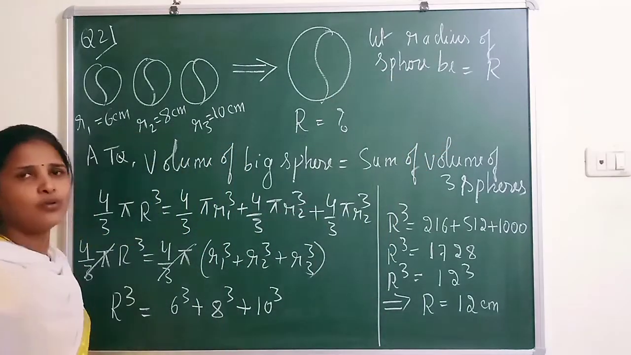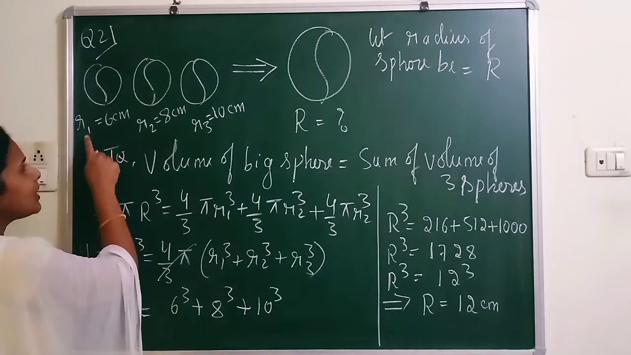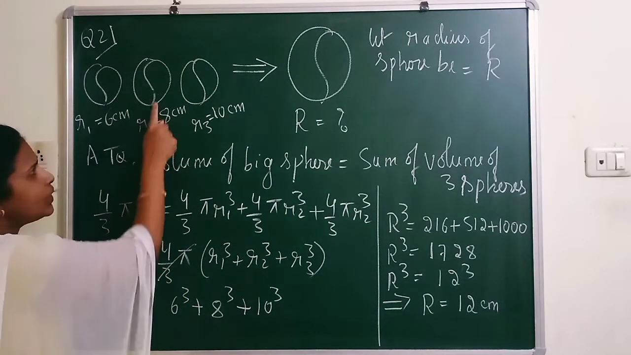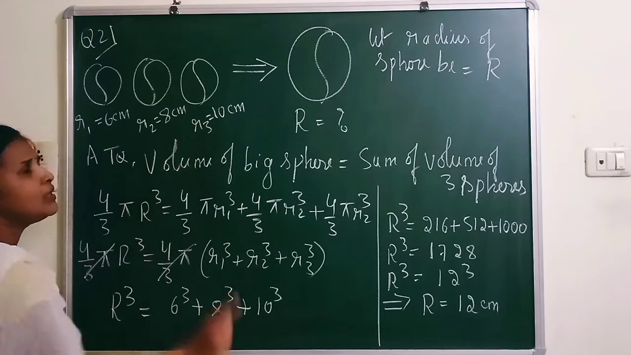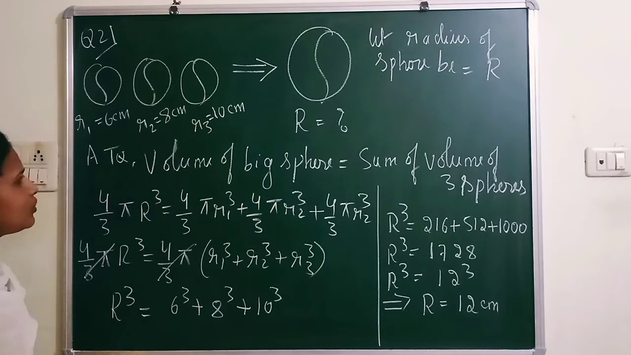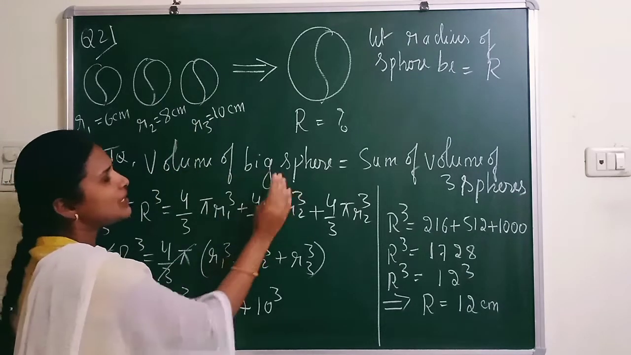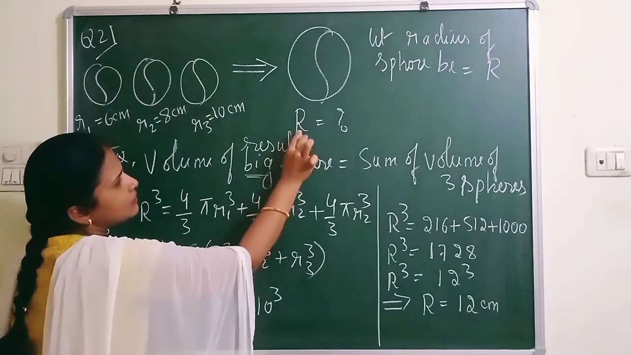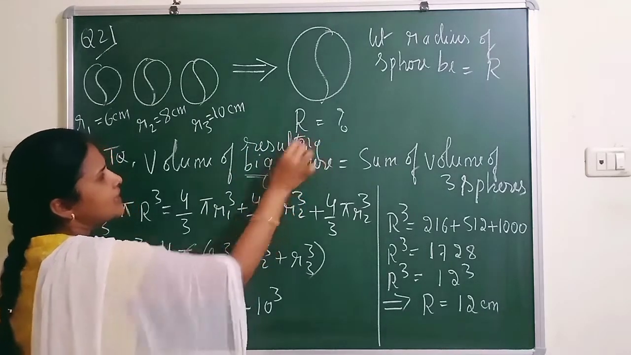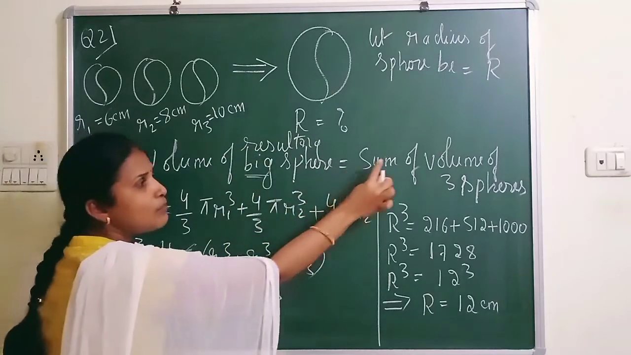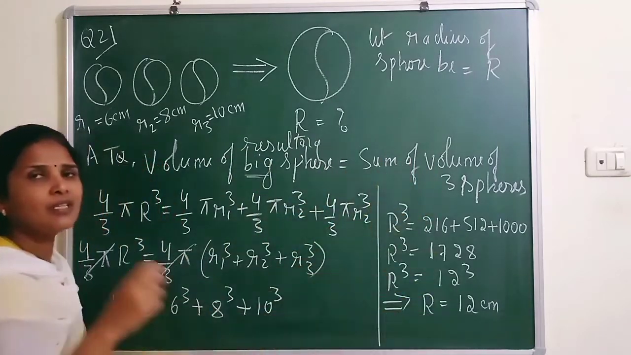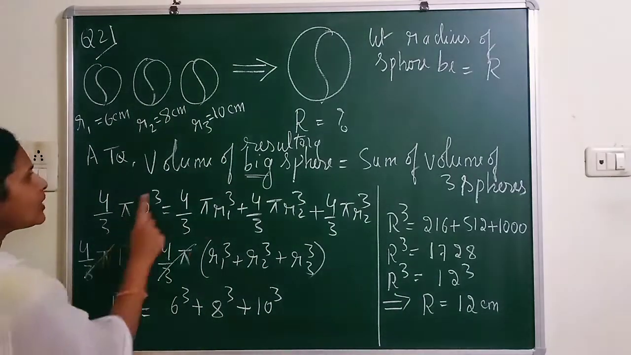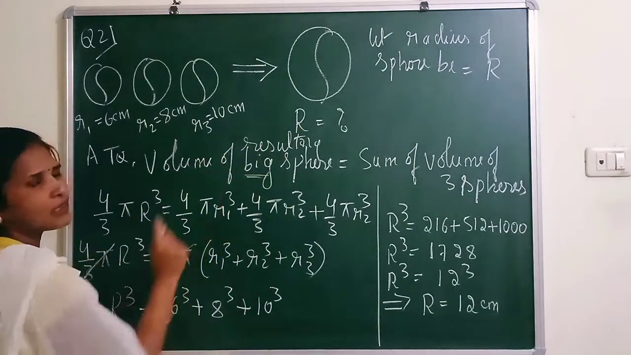So that only we have to find. And here let us take R1 6 centimeter, R2 8 centimeter and R3 10 centimeter. So according to the question, the volume of the resulting sphere equals the sum of the volumes of the three given spheres. For the resulting sphere, you have taken capital R.